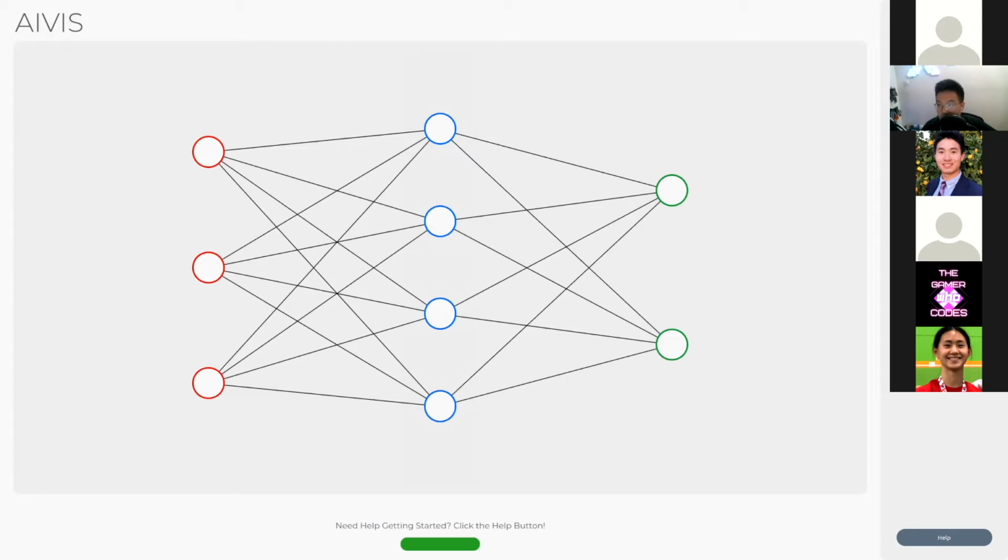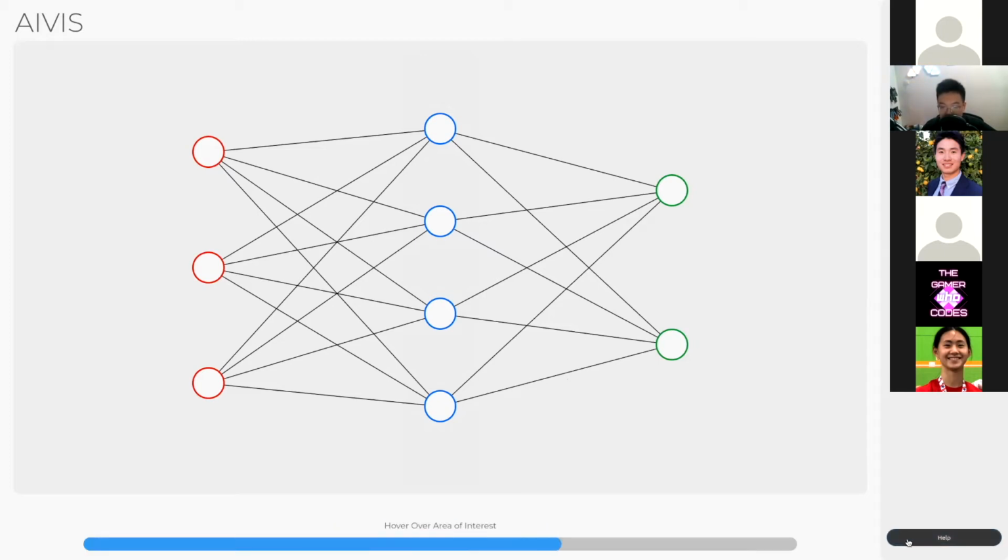On the side here, we have a bunch of buttons. You have the train button, you have the test button, all this other stuff, and then you also have add layer and remove layer. But say you're a complete beginner and you don't know what these do. You can always come down here, click the help button, and it says hover over the area of interest. So for example, if I don't know what this is, it'll tell me right there exactly what it is.